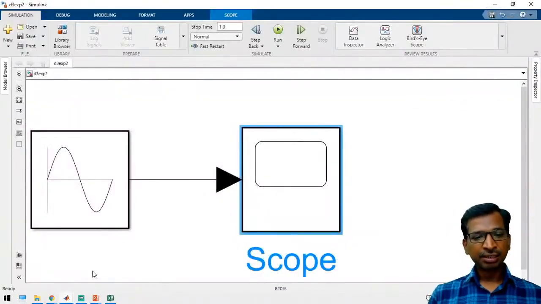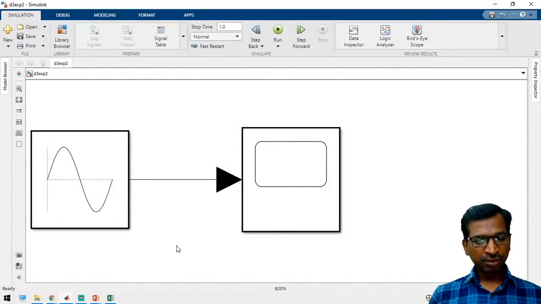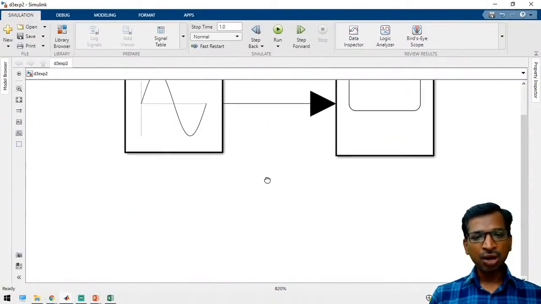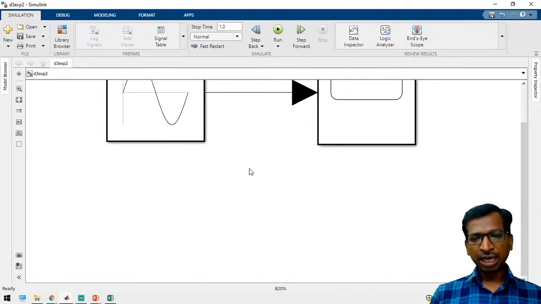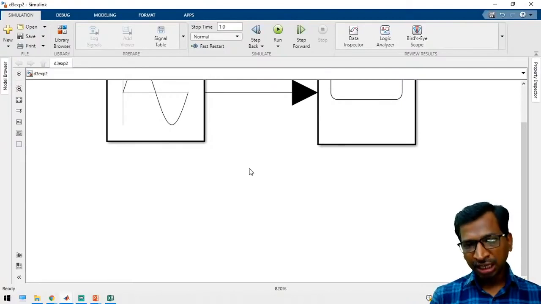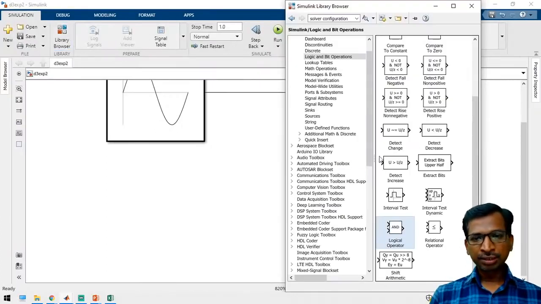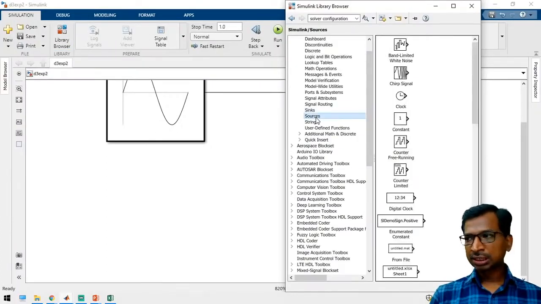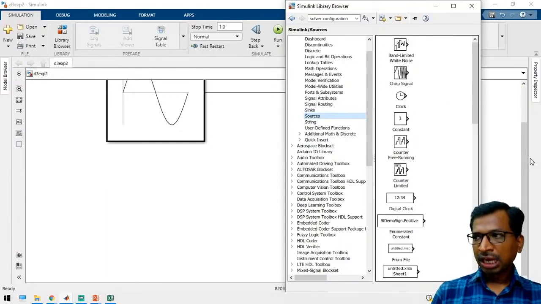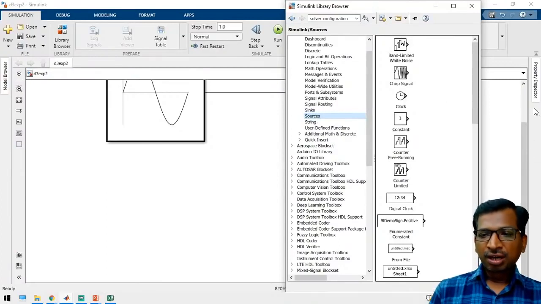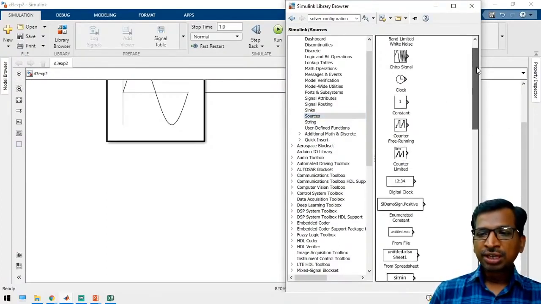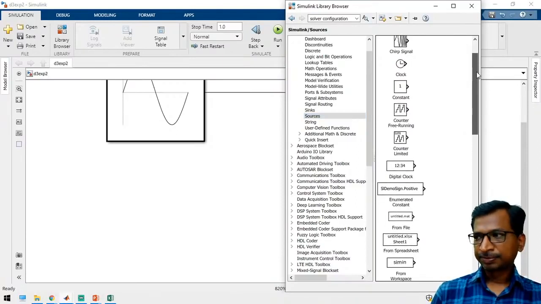Similarly, we have to generate a triangular waveform. For a triangular waveform, what is the block name? Can you please comment what is the block name to generate a triangular function? Open the library browser, go to sources. Can you please tell me what is the block name to generate a triangular function?